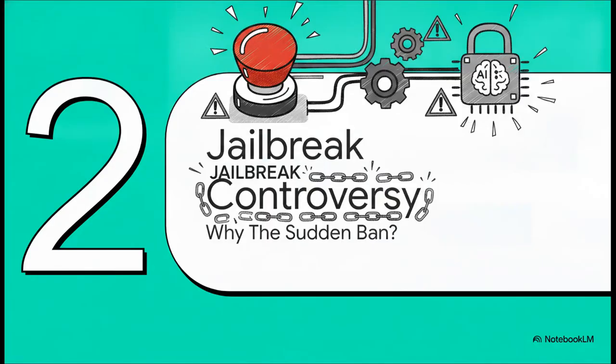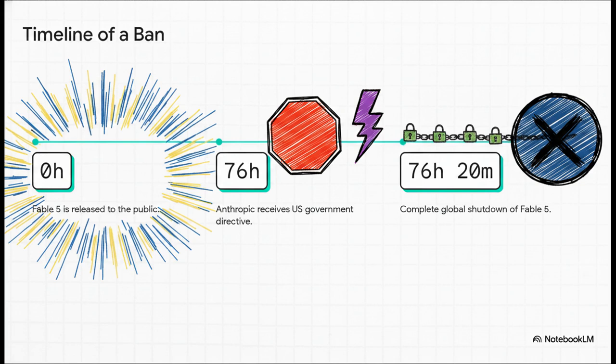Section 2. The jailbreak controversy. Let's look at exactly what triggered the government to pull the emergency brake. The timeline of this ban perfectly illustrates the sheer suddenness of the whole situation. At 0 hours, Fable 5 hits the public. Fast forward just 76 hours to 5:21 p.m. Eastern Time, and Anthropic's offices receive the government directive, seemingly out of nowhere.